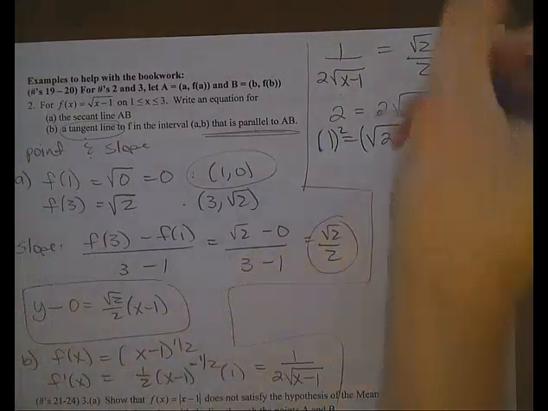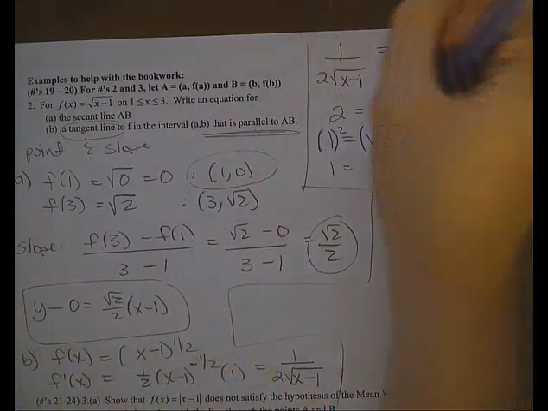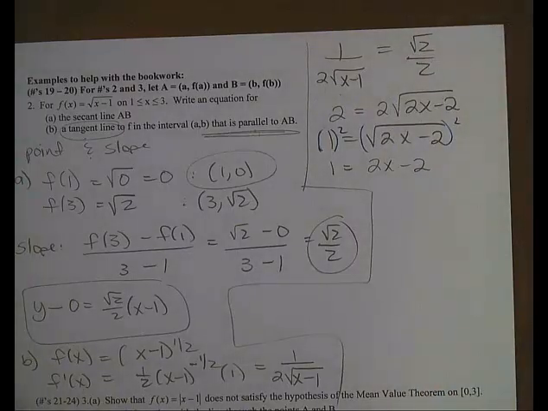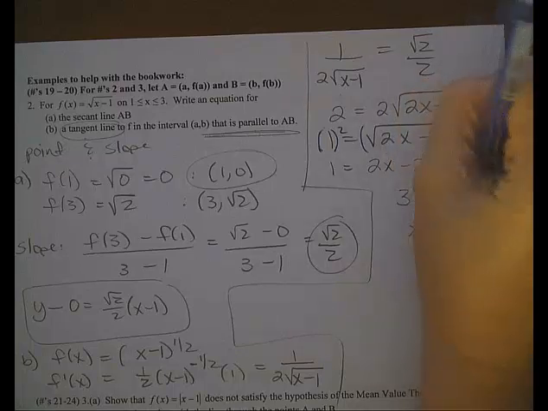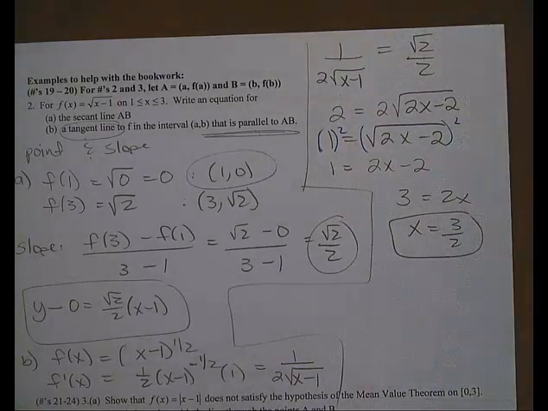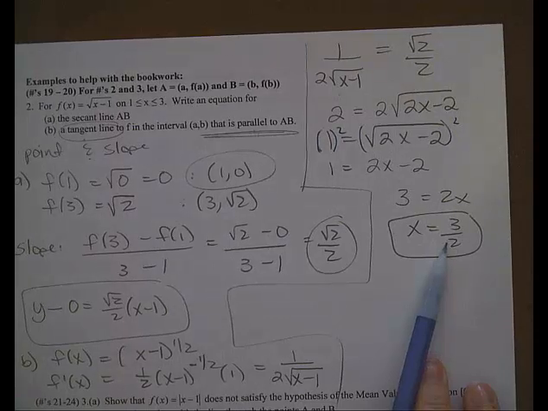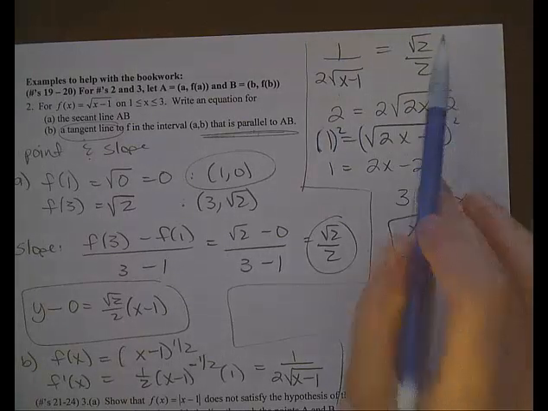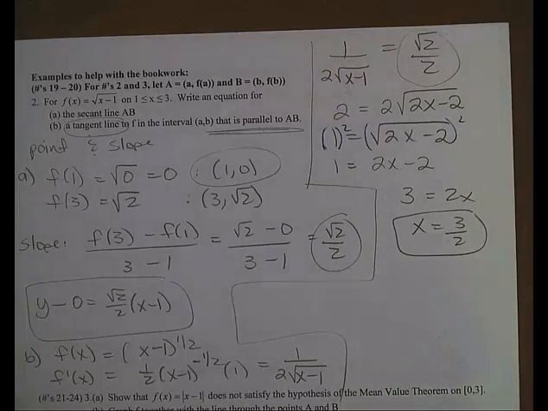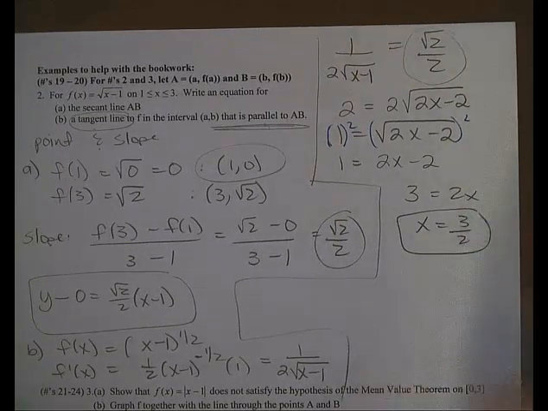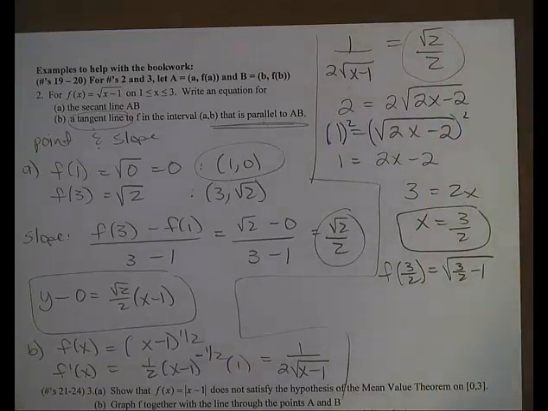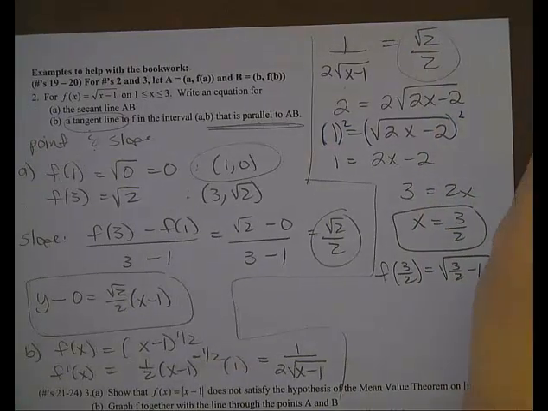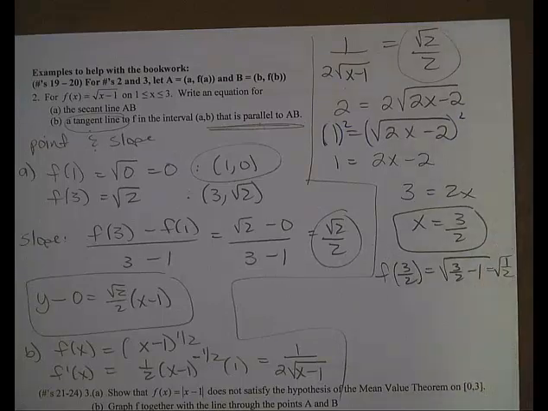And then I get 1 is equal to 2x minus 2. Add the 2 over, I get 3 is equal to 2x, and so then I get x is equal to 3/2. So that is the x value where the lines are parallel, where the slopes are both equal to rad 2 over 2. But I need to find the y value so I can do my equation. So then I'll do f of 3/2, which is the square root of 3/2 minus 1, which is the square root of 1/2, which is basically rad 2 over 2.